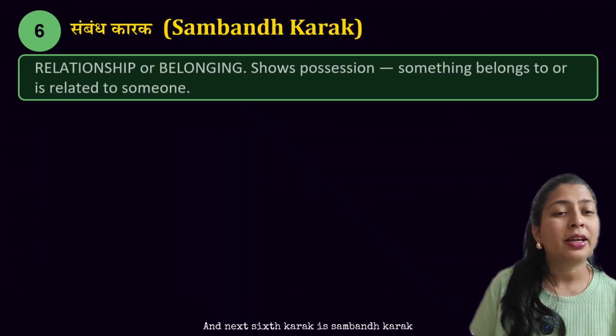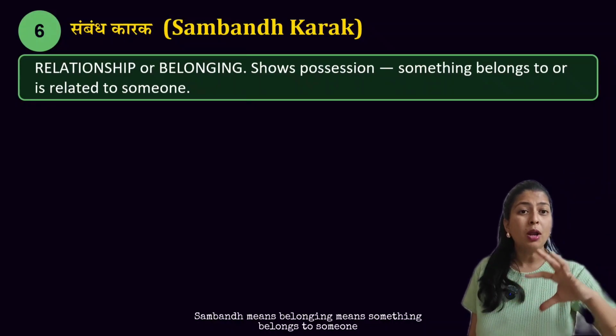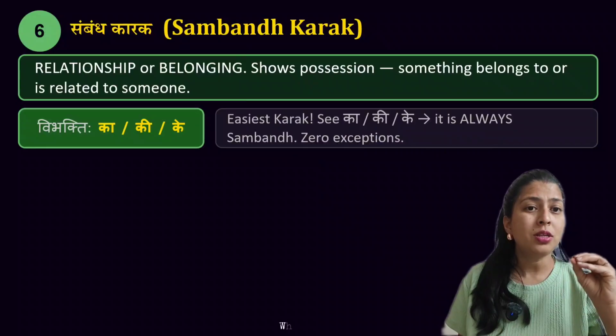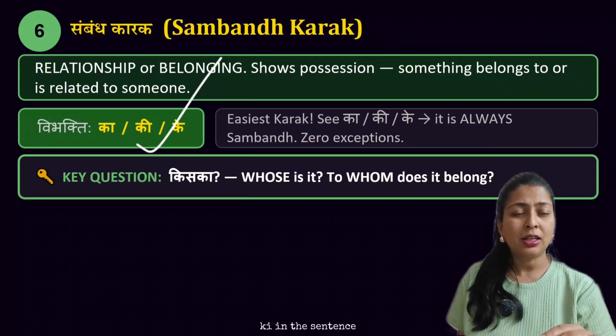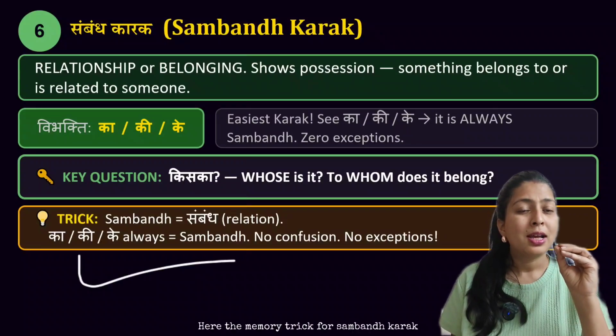And the next, sixth karak is sambandh karak. Sambandh means belonging, means something belongs to someone. Its key question is very easy: whose is it? Whenever you see ka, ke, ki in the sentence, immediately you write sambandh karak.